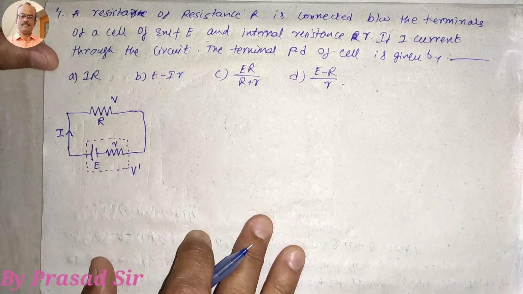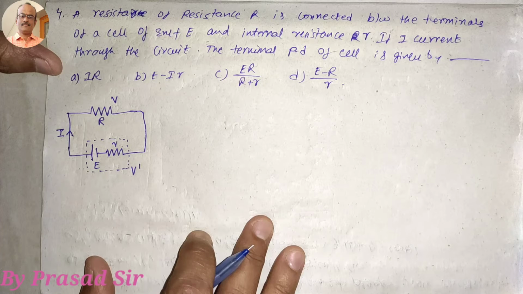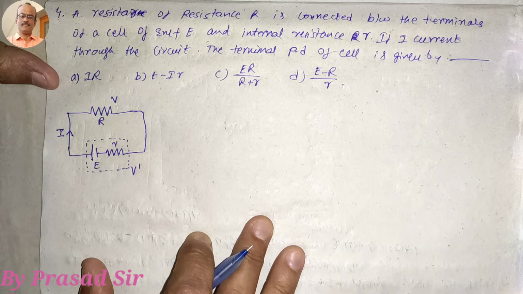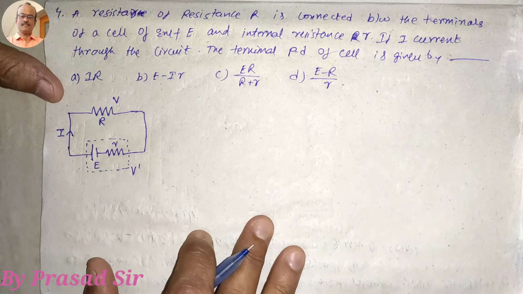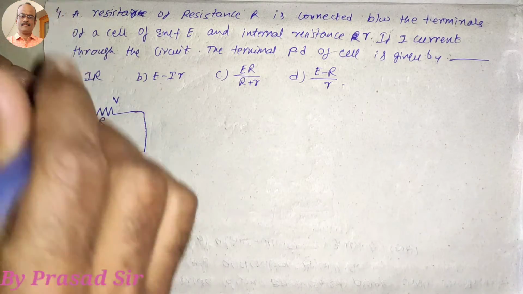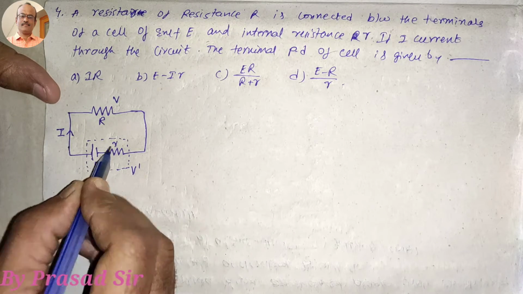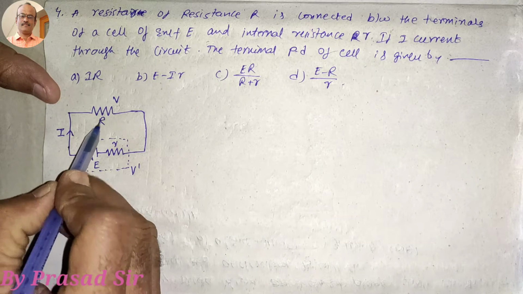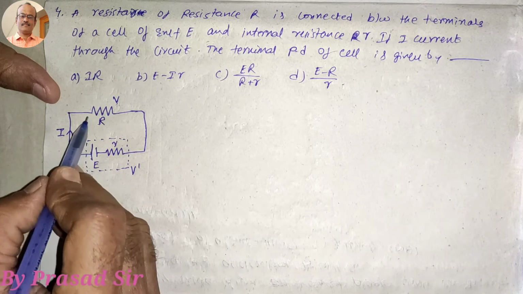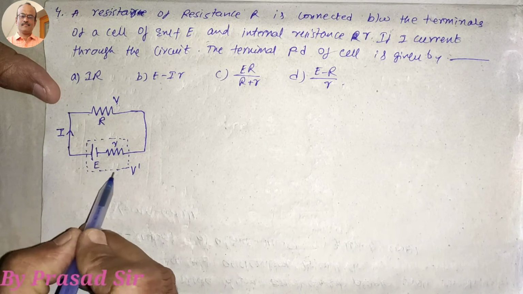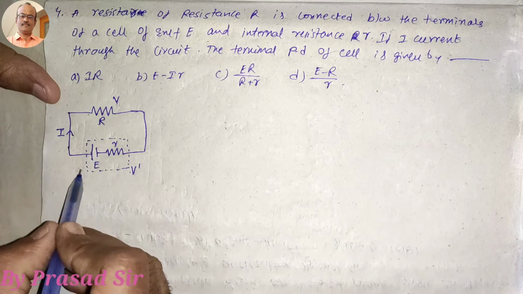Now the question number 4. A resistor of resistance R is connected between the terminals of a cell of EMF E and internal resistance small r. If I is the current through the circuit, the terminal PD of the cell is given by how much? Terminal voltage is required. So first of all, we have to draw the diagram like this. In that, this is the EMF and this is the internal resistance of the battery, and here R is the resistance externally connected. Here V is the potential difference across the resistance, and here V dash is the potential drop across the battery.